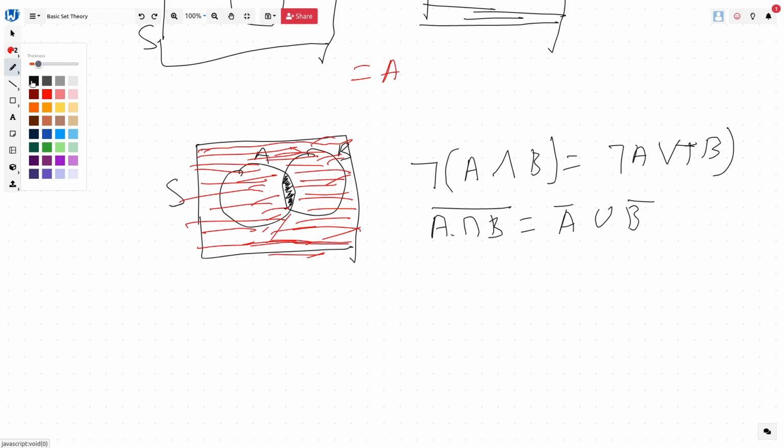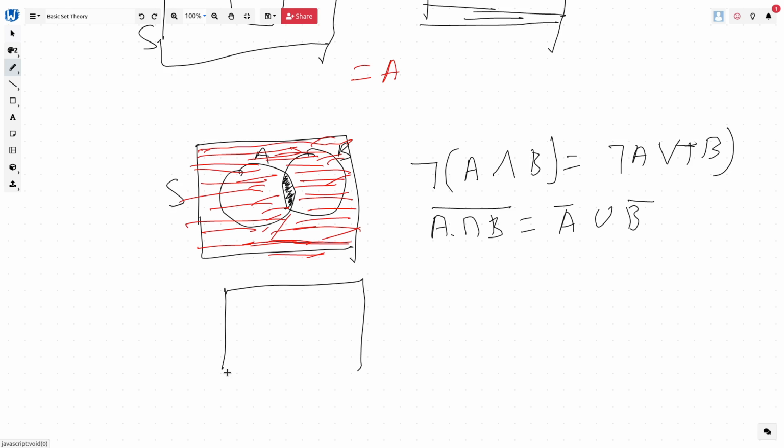For intersection you need to color it with two parts, and you have to find the common one, right? So this can be done via this. Let's see how we found A intersection B first. Color all of A with horizontal lines, and then B with vertical lines. Wherever these horizontal and vertical lines meet is A intersection B, as we have seen here. A intersection B is this one, right?